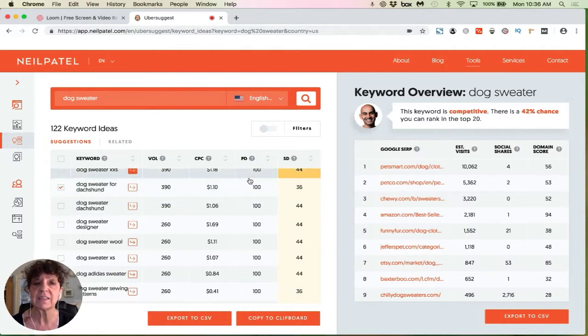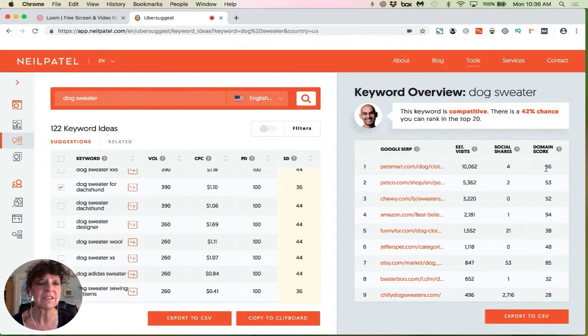And what's nice is that we can even see the keyword overview, and we can go into the Google search. SERP stands for Search Engine Results Page. So we can actually look at these by clicking on them and going to Google. So that's kind of cool. And there's that domain score. So you see PetSmart.